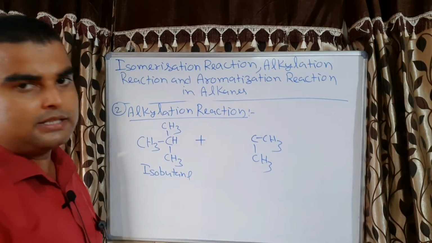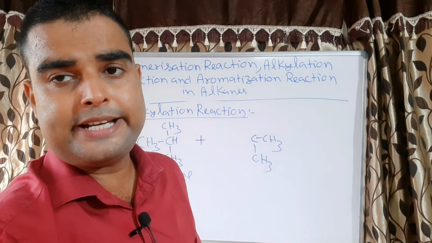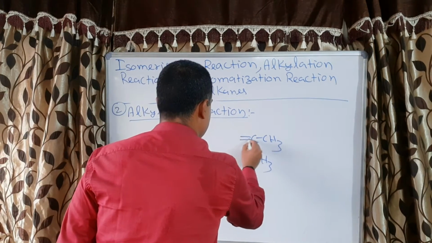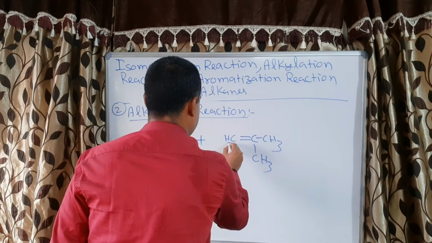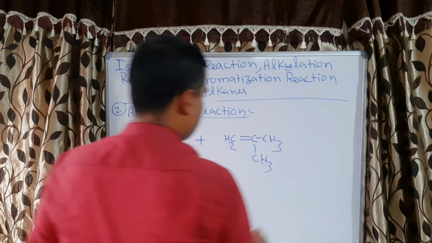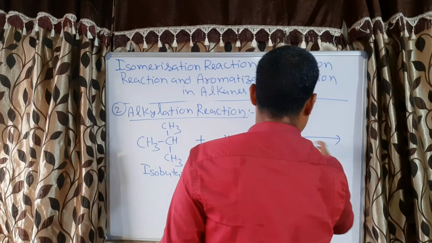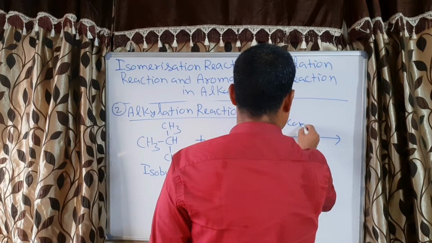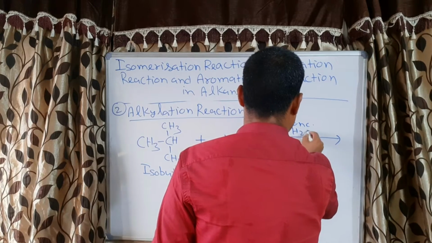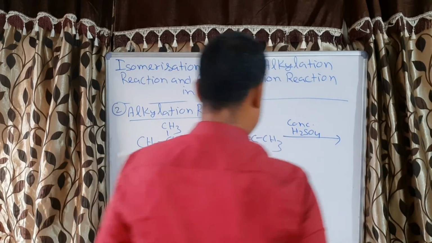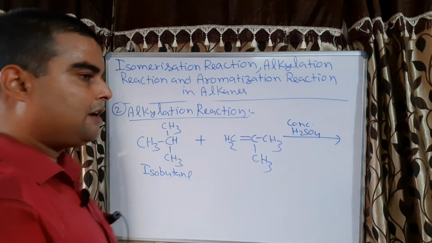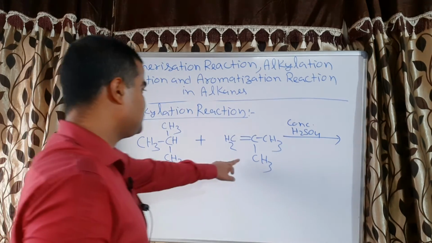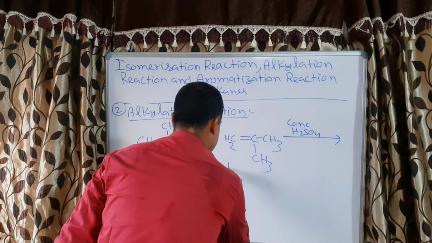Now this is butylene. Ene means there is a double bond. So it will come as a double bond and that will be CH2. When we do this reaction in presence of concentrated H2SO4, then it will form isooctane. This is isobutane and this is isobutylene.